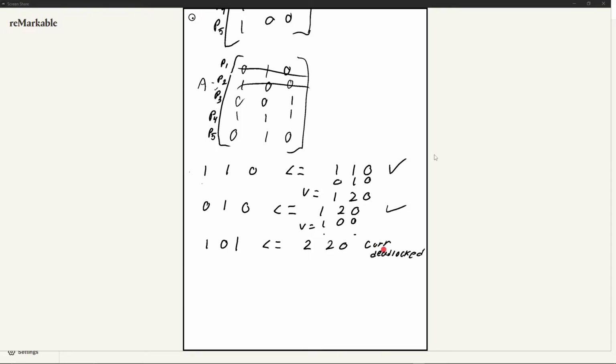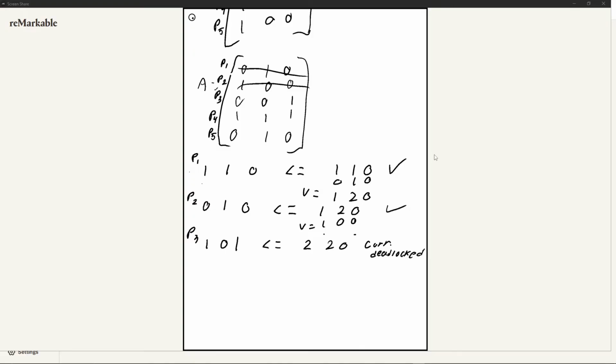And the reason we say currently deadlocked is because we will go back to this process eventually and check, is it still deadlocked? Because what could be happening is that one thing is being used, and let's just say maybe our V gets updated later on, and we can come back and it will meet this criteria. You know what I'm saying? So, I'm going to label this process 1, process 2, process 3.